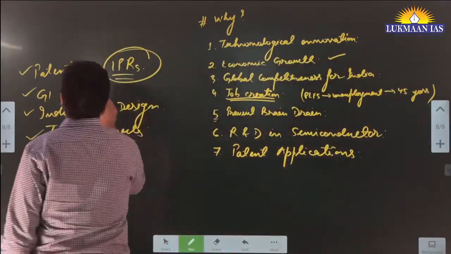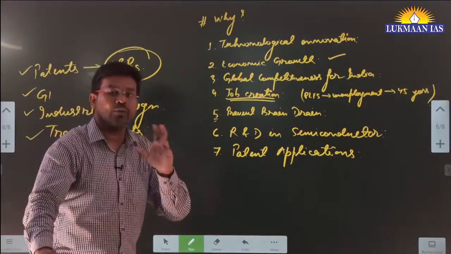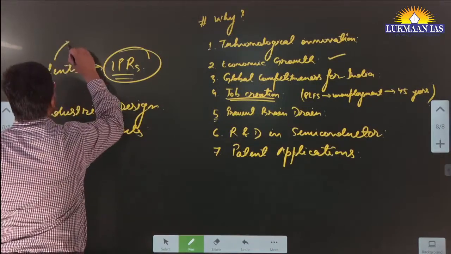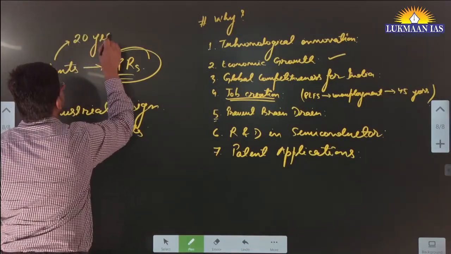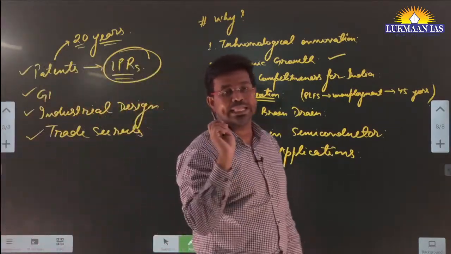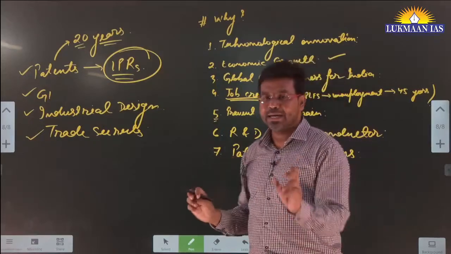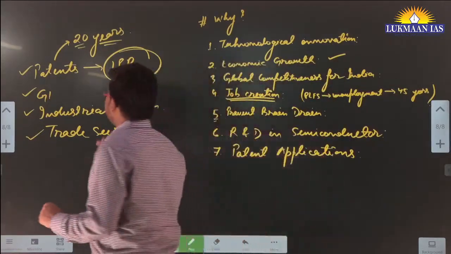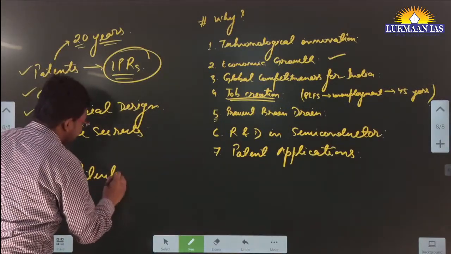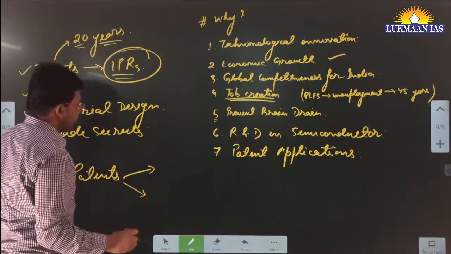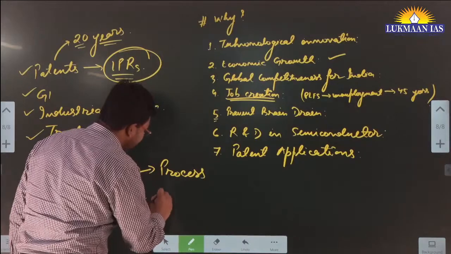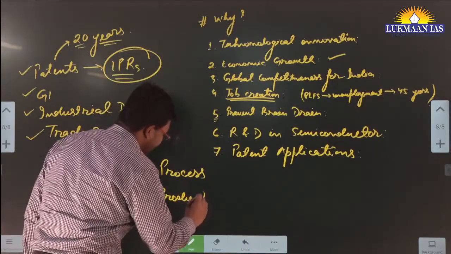So regarding these patent rights, let's say there is a company that has innovated some marketable product. This company may apply for patent rights, and once it gets those rights, it will have the right for 20 years on that product or service that it builds. Patents are of two types. I am just discussing all the aspects so that you can connect. One is known as process patent, okay. The other is known as product patent, okay.